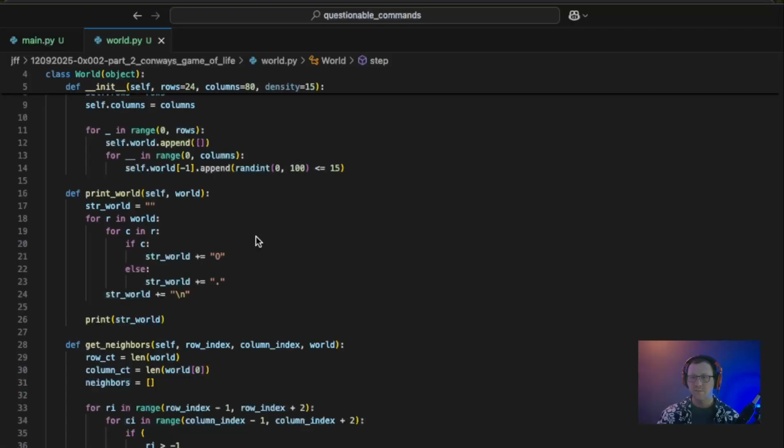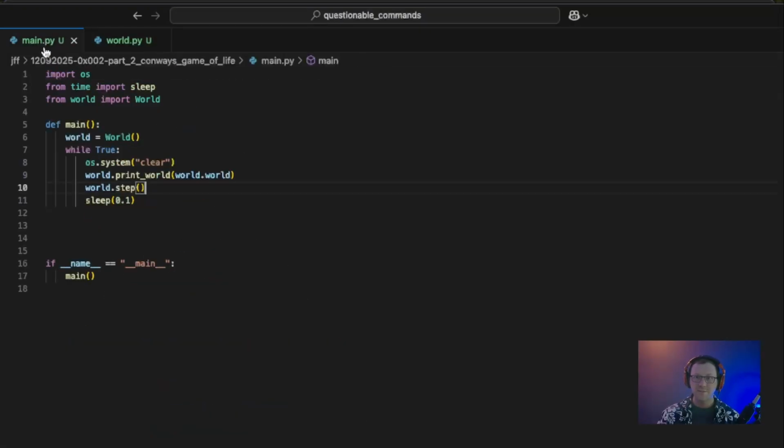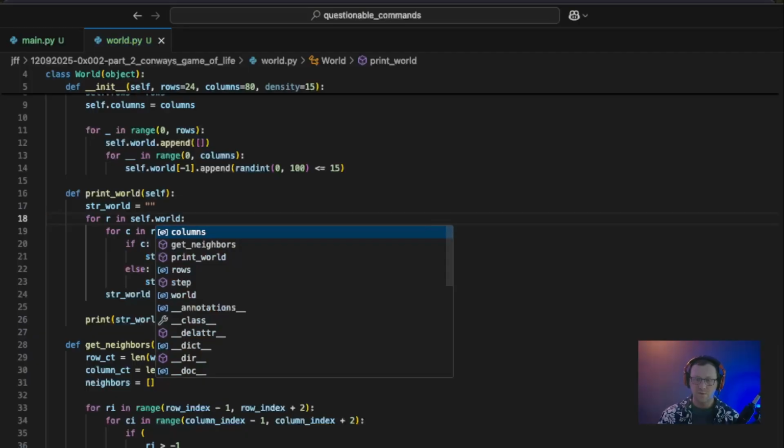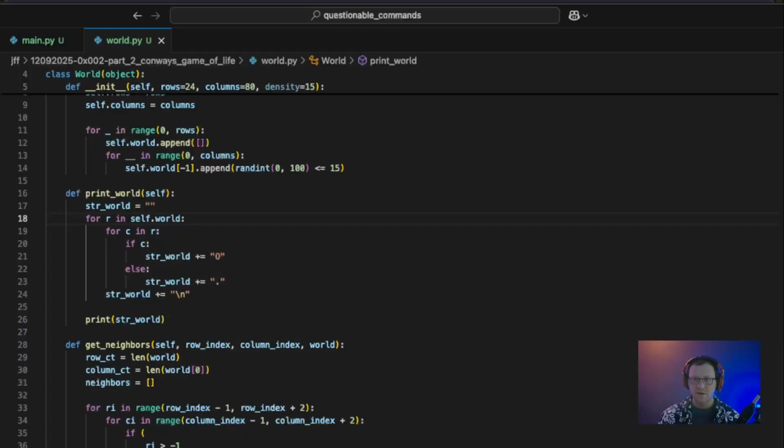So immediately there's some improvements that I want to make. For example, like I pointed out, passing in world.world here is just silly. So let's go ahead and delete that out. And inside of our world file here, we will delete this. Anywhere that we reference world in here, we'll say self.world because we have that context within our class.